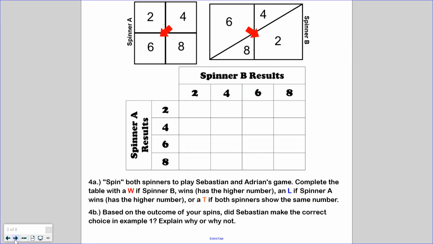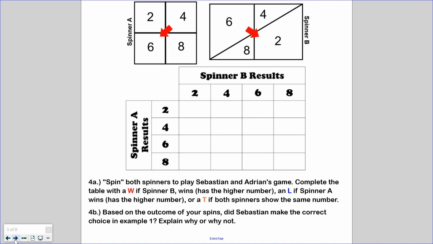All right, so we have some more probability experiments here that are going to help us better understand what is going on. Example 4A says spin, quote unquote spin, both spinners to play Sebastian and Adrian's game. Remember, their mission is to be the player who spins the larger number.